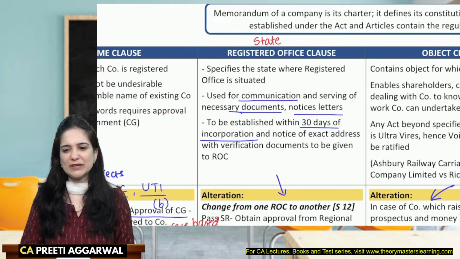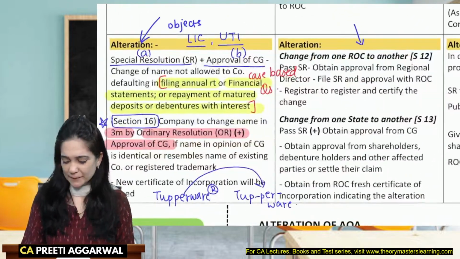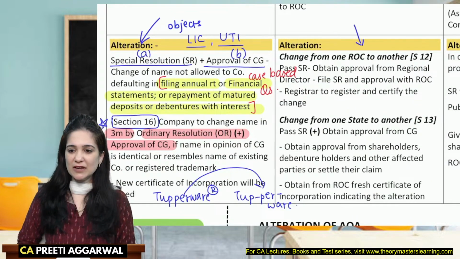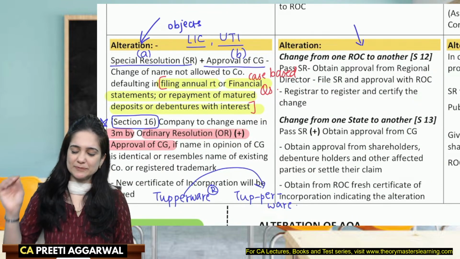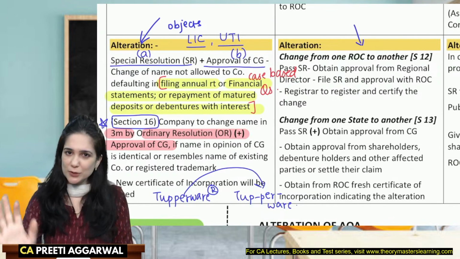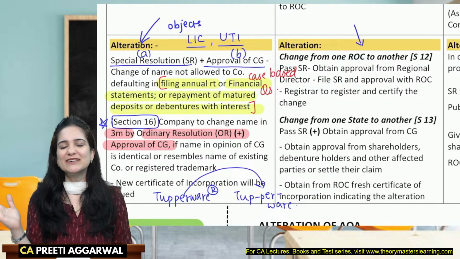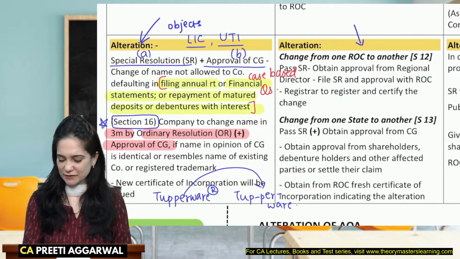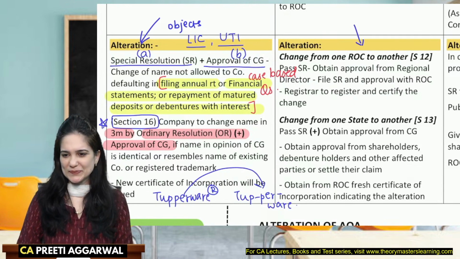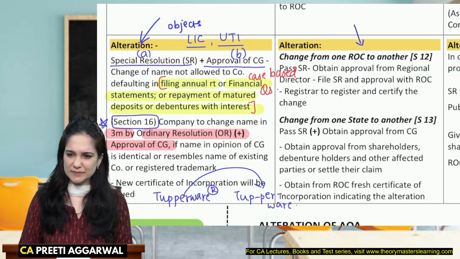Yes, Sambhav, what you mentioned, that is added through an amendment, that if you don't change, then the central government will allot the name and ROC will issue a new certificate of incorporation in the new name. They will forcibly give it. Later, you can go and alter the name after following the procedure of section 16. Only name of state is mentioned.